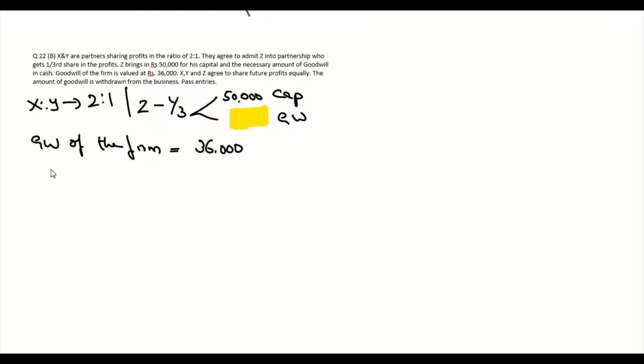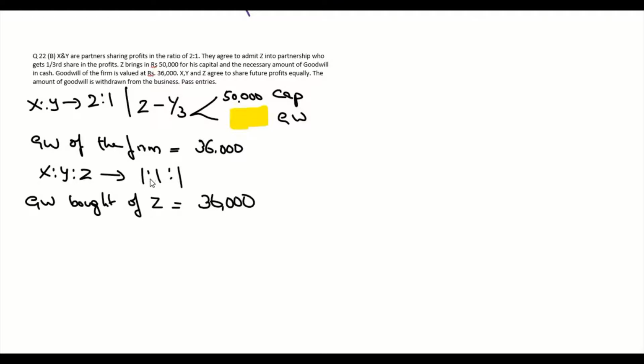We have X, Y and Z, and their new profit sharing ratio will be 1:1:1. So goodwill brought by Z: goodwill of the firm 36,000. Now his share of goodwill, 1 plus 1 plus 1 is 3, so into 1/3.